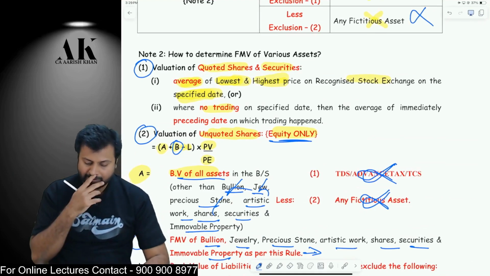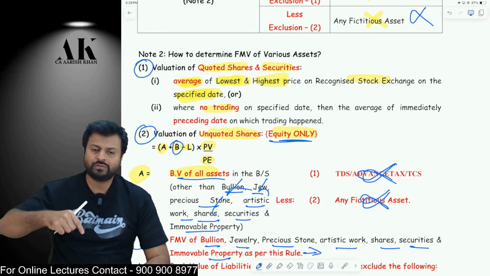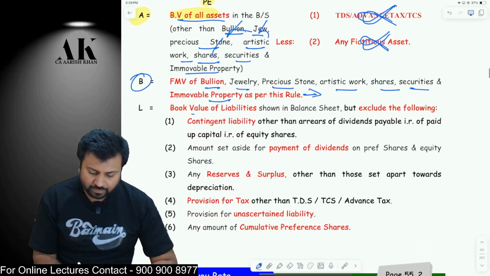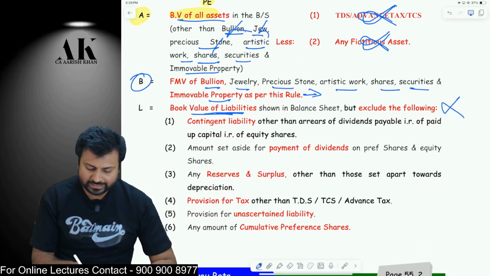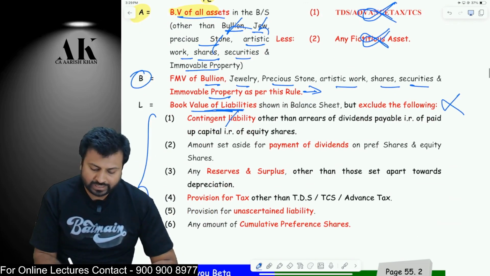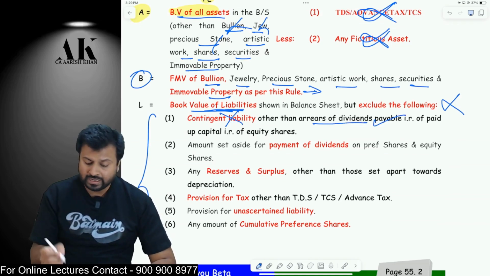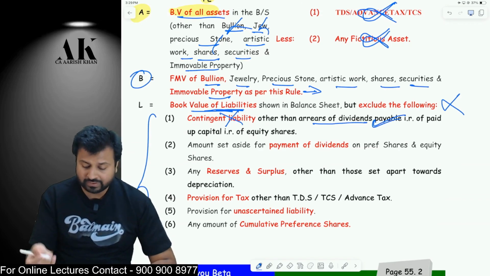Point number B says that you should value as per this rule. Then you should see the liability. For liabilities, you will take the book value of all liabilities, but you will not take the liabilities mentioned here. You will not take contingent liability other than arrears of dividend. Arrears of dividend you will take. Contingent liability you will not take, but arrears of dividend you will take.